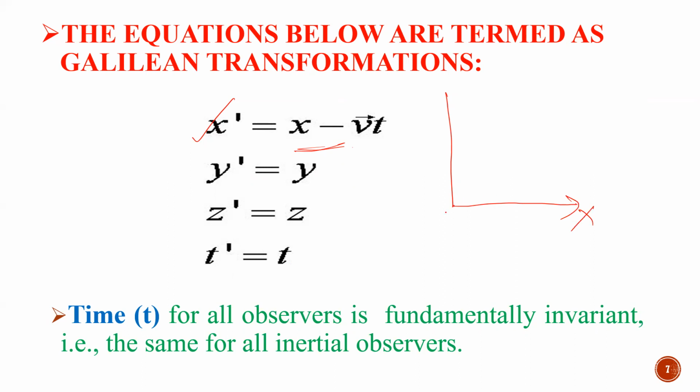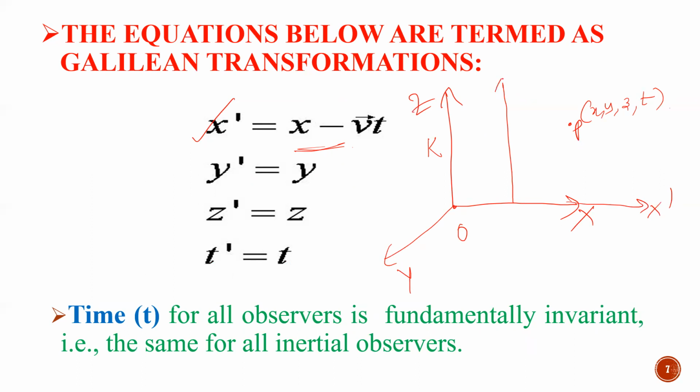See, this is my first frame, x, y, and z. This is the origin. So this is my frame K. Then from my origin, from this frame, if I have a point here, my point is at x, y, z, and t, right?